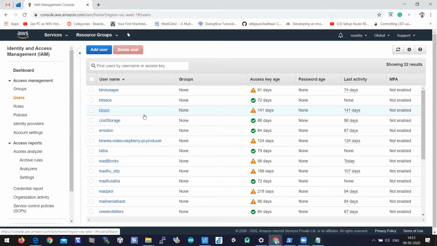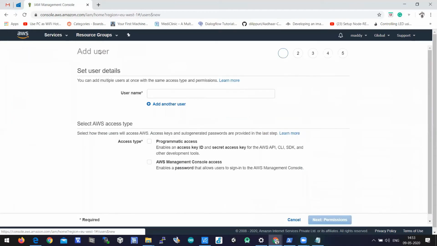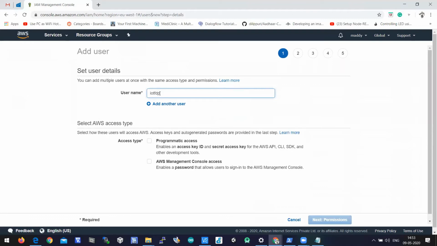Let us create a user. Let us add a user. So you'll have an add user button here. When you click on the add user button, it will ask you to enter the user name. Okay, so I'll name it IoT FTP1.